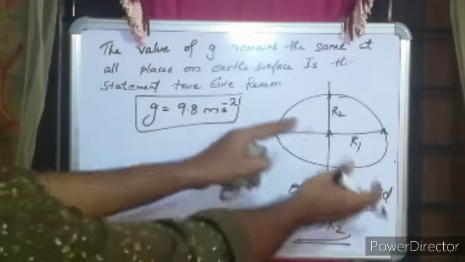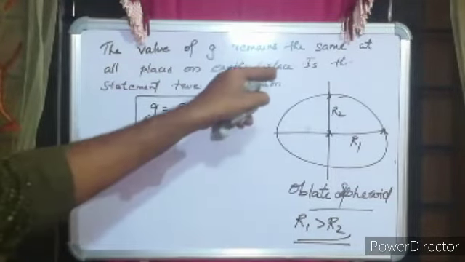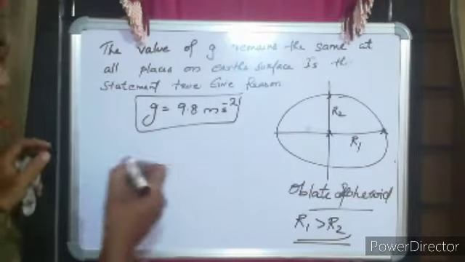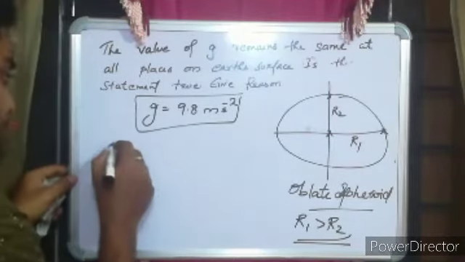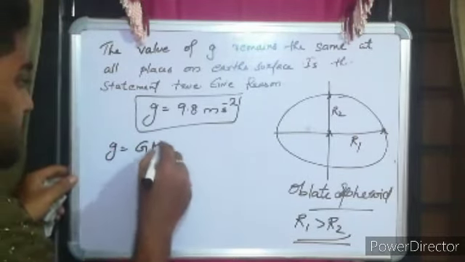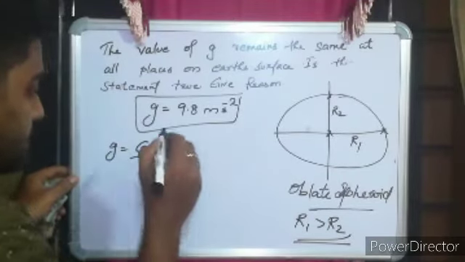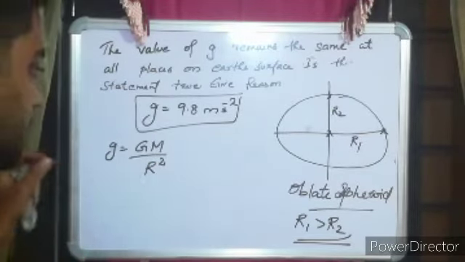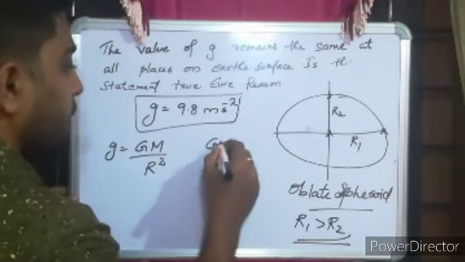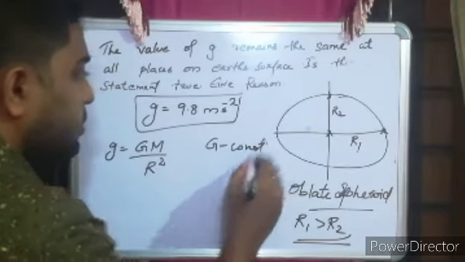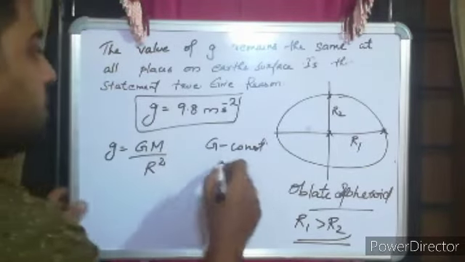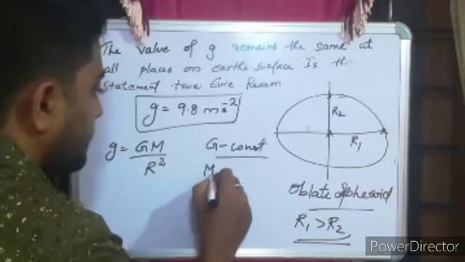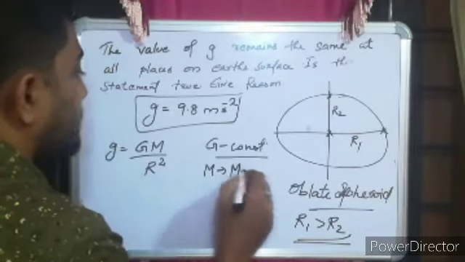So how is it going to impact the value of acceleration due to gravity? Acceleration due to gravity is given by the equation GM divided by r square. This G is a constant. You will learn about this in the next chapter, but still G is a constant. M is the mass of the Earth.